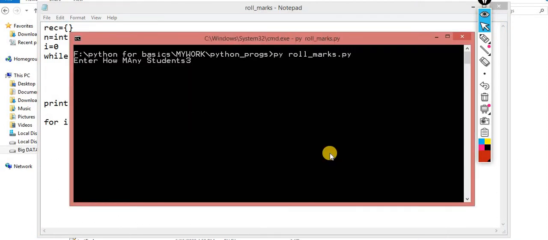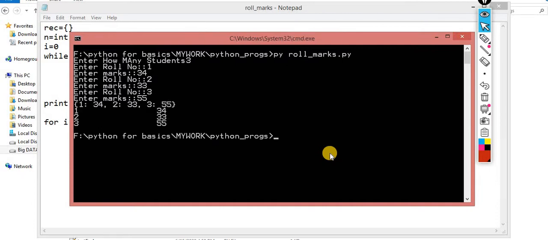How many students do I want to add? 3 students: this one is roll number 1, this one roll number 2, this one roll number 3. So this is the way. Now you can observe the output. Roll number 1, 34, roll number 2, 33, roll number 3, 55. So this is the complete dictionary, and I iterate it one by one.